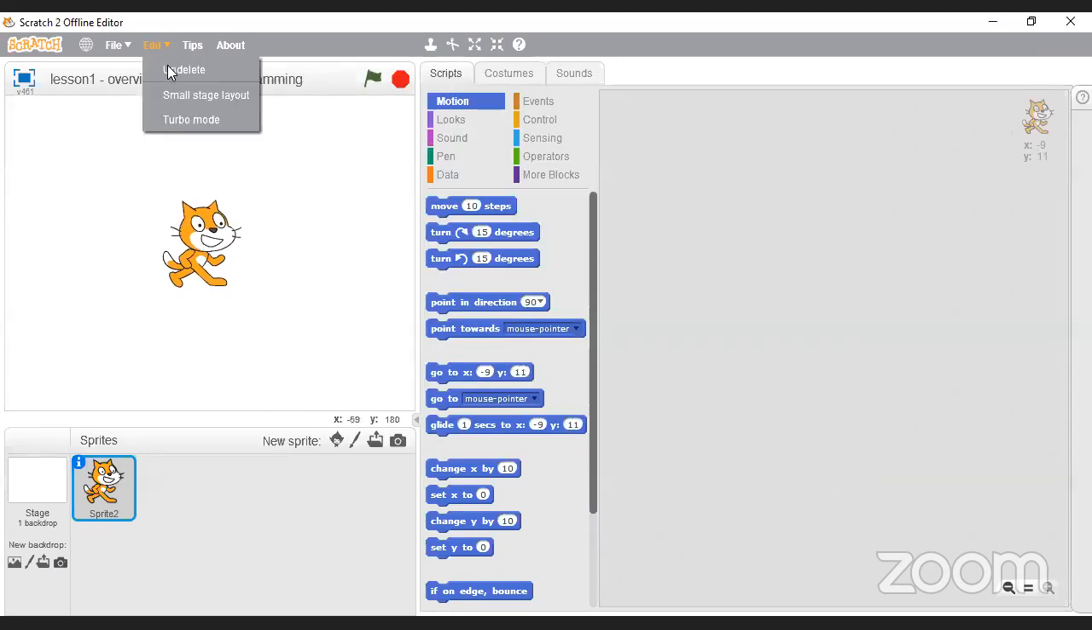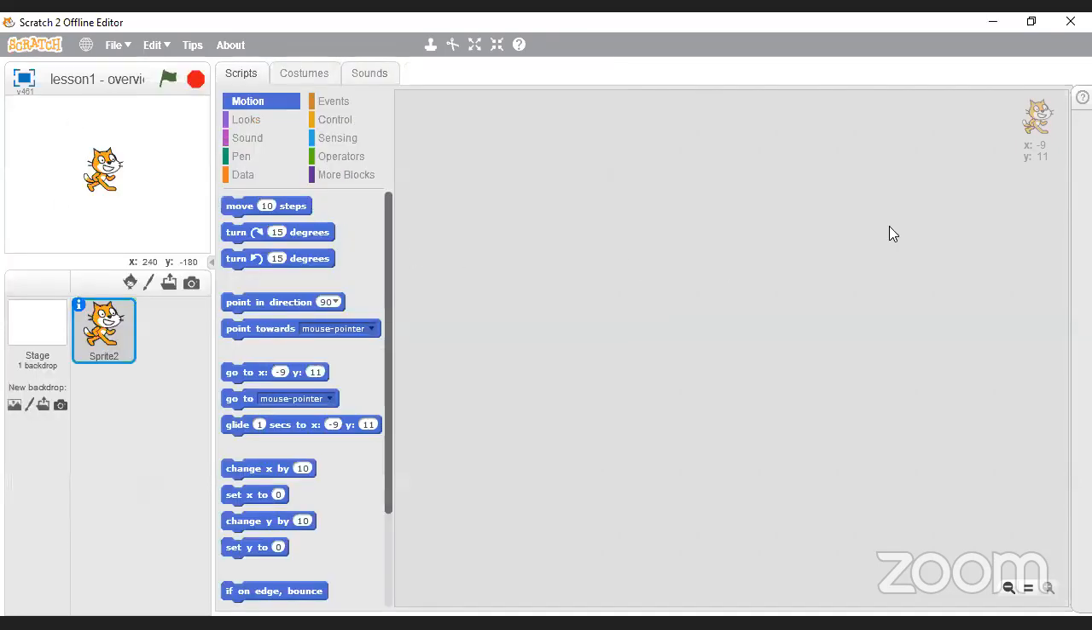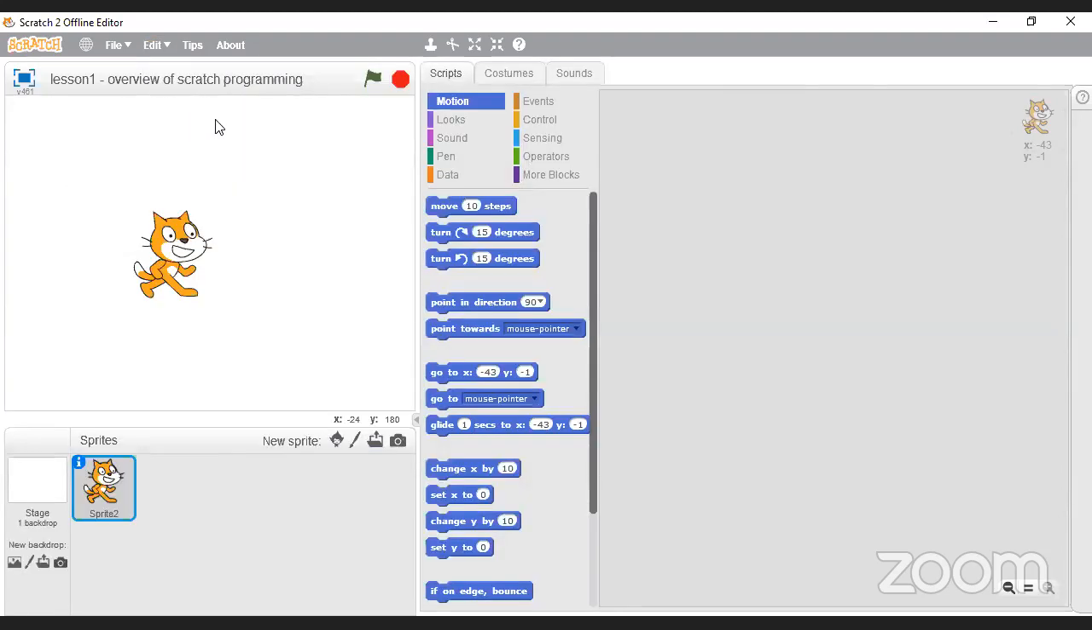And then there's some other things in here called small stage layout and turbo mode. So small stage layout means I'm not really interested to see what's going on here. If I do this, then I'm more focused on the coding interface, or this script area that we're looking at here. So maybe sometimes your code will get quite big, and then you don't really worry about what's going on here. You're more focused on the code. So it's useful for us to be able to switch that on and off, but I'm going to keep it big for now. And then also here, we have something called turbo mode, but we're not going to talk about that now, maybe at some other point.